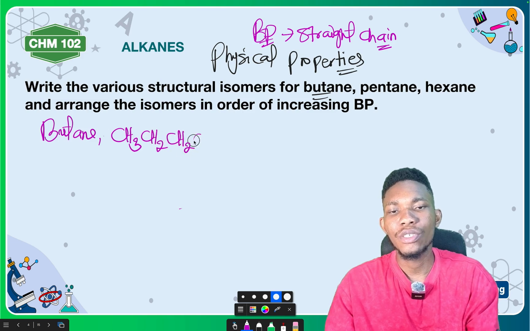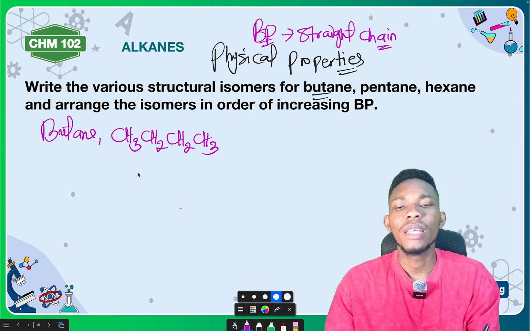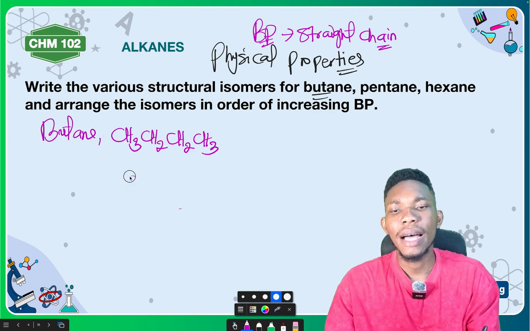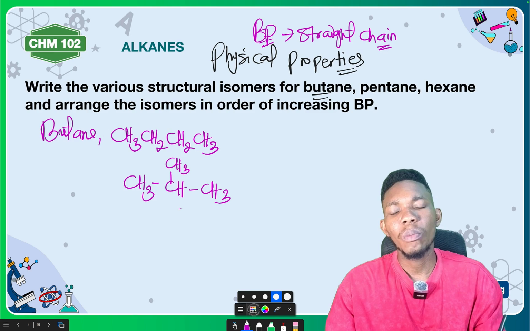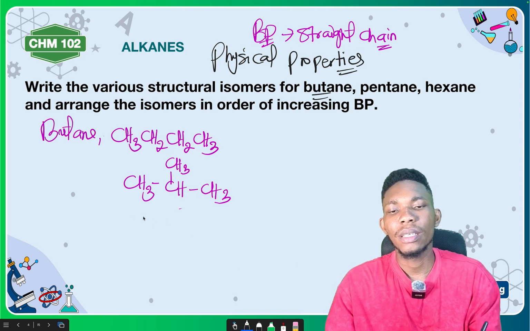Having written butane like this, you can also write it as CH3, CH, CH3, CH3. What compound is this? This compound is 2-methylpropane.